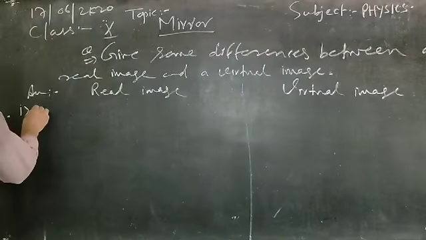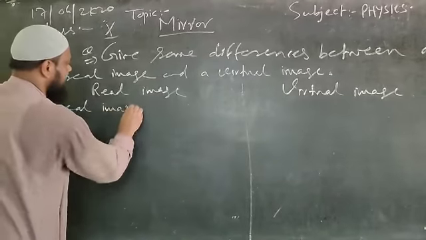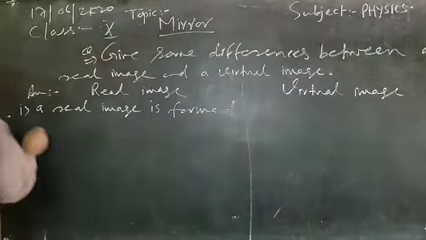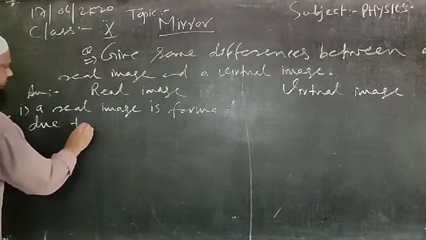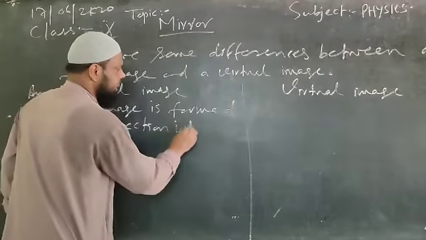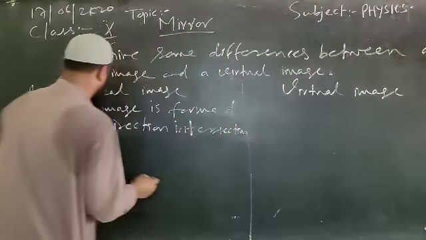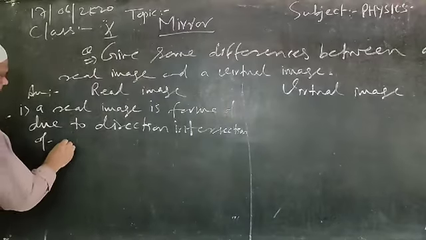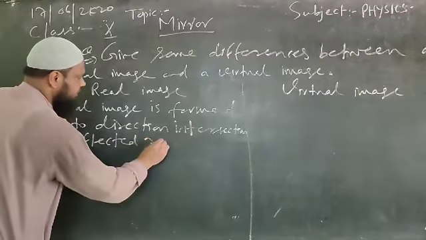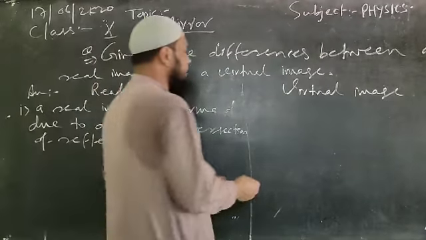We can write: a real image is formed due to direct intersection of reflected rays.